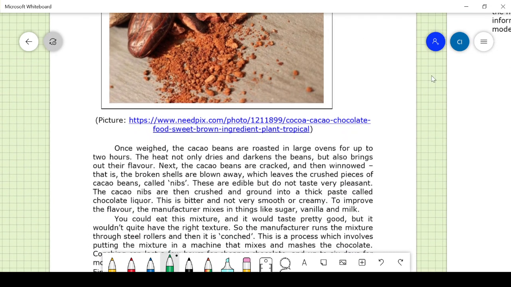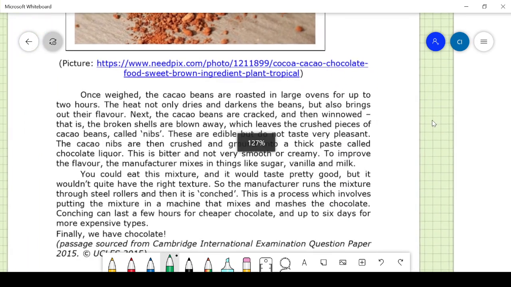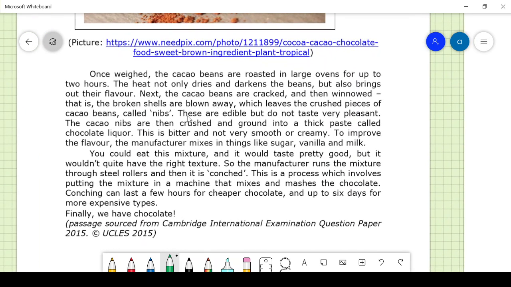Next, the cacao beans are roasted in large ovens. Roasted means you just put it in heat. When you heat slightly, the products become brown and the aroma comes out. In large ovens for up to 2 hours, like we do for groundnut. Groundnut is roasted and chutney is made. The heat not only dries and darkens the beans but also brings out their flavor.